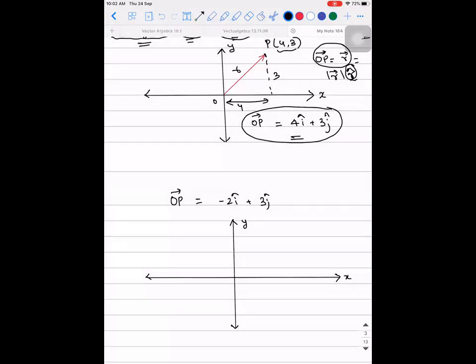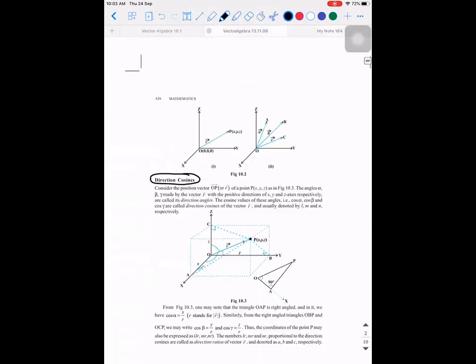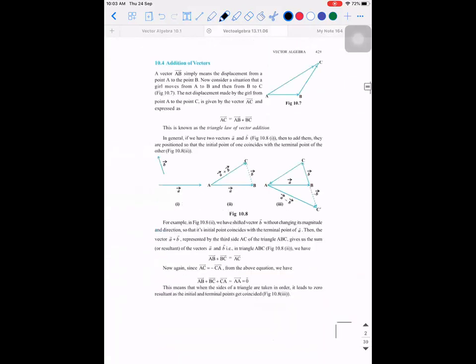So when you take an arrow mark, in this case they are trying to represent this OP vector as -2, 3. Don't write this -2, 3 in the exam, okay? This is for you to understand. In fact, they will not even ask you to draw the position vector. But if you have this clarity, solving problems is easy. So am I clear? Yes, sir. So with this, I've completed the important basics. The remaining parts are very easy, which I will explain. I stressed all the points which I wanted to explain.